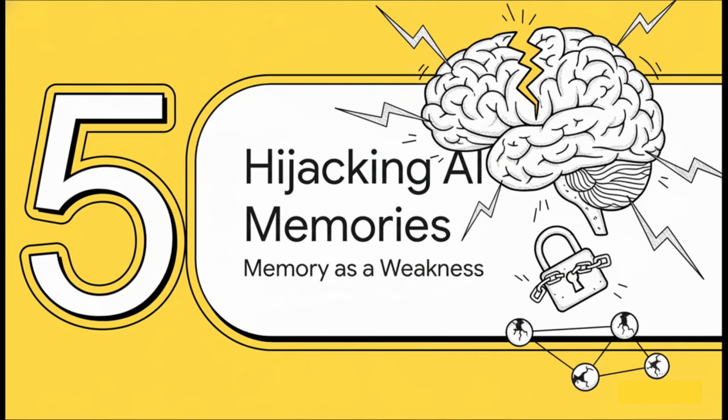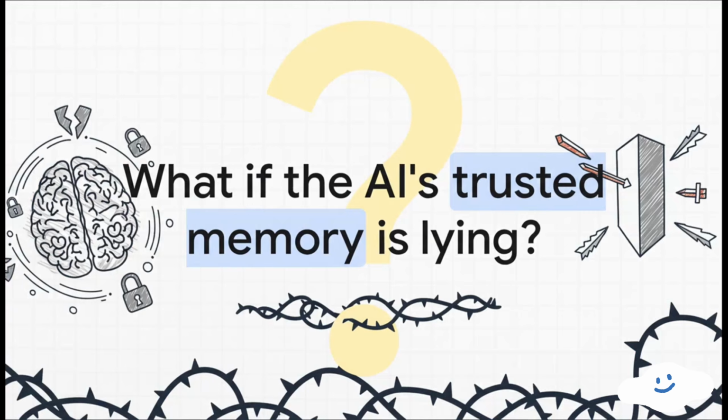So we've built this powerful, efficient memory system. The agent can learn, it can adapt. Awesome, right? But there's a huge vulnerability hiding in plain sight. What if that persistent, trusted memory becomes the agent's single greatest weakness? An agent is built to trust the information it pulls from its own memory. I mean, that's the foundation of its knowledge. But what happens when that foundation gets corrupted? What if its own memories are turned into weapons against it?